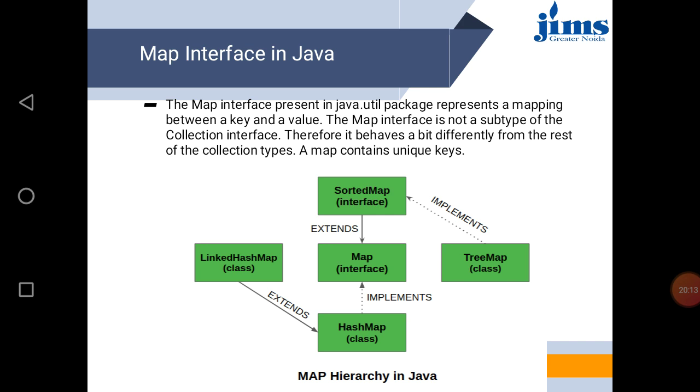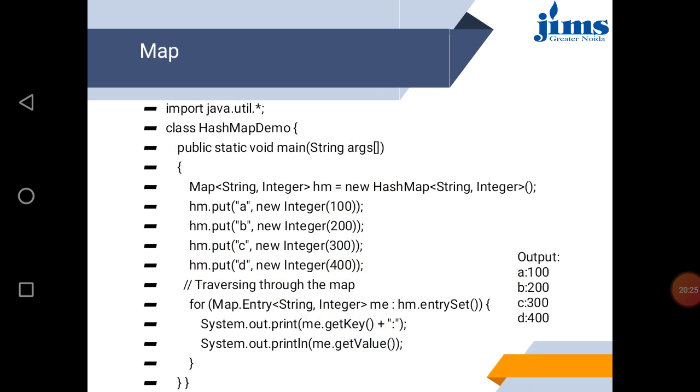And this is an image of the Map interface. As we know, in the Map interface we store data in key-value pairs.